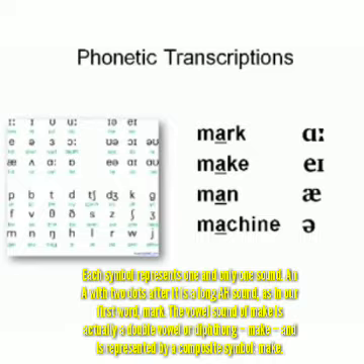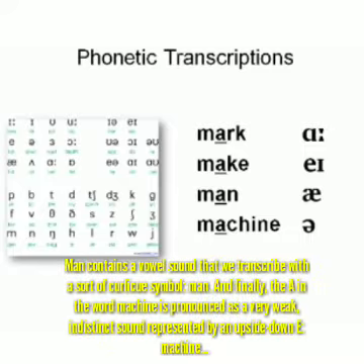The vowel sound of make is actually a double vowel or diphthong, and is represented by a composite symbol. Man contains a vowel sound that we transcribe with a special symbol. And finally, the A in the word machine is pronounced as a very weak, indistinct sound, represented by an upside down e.